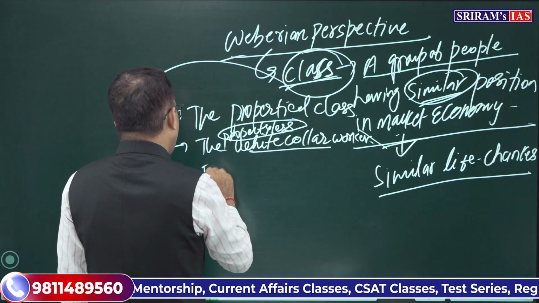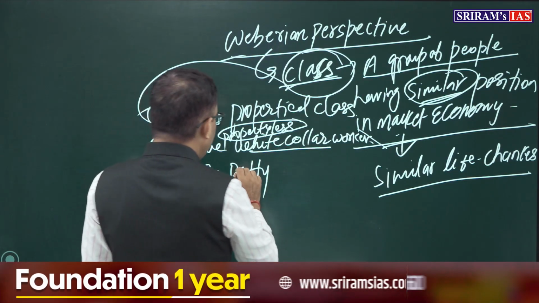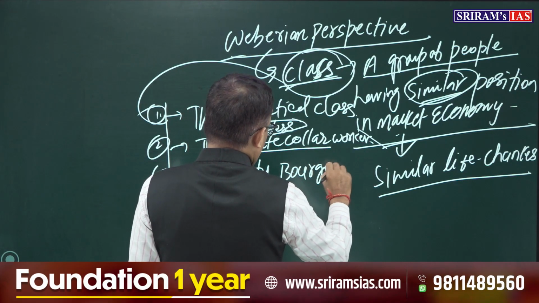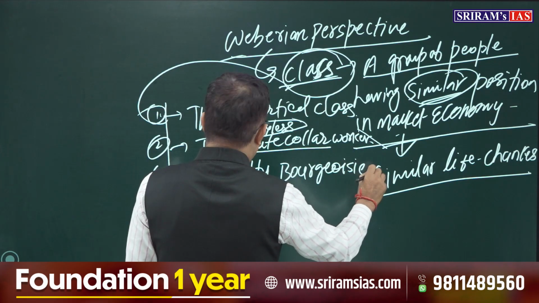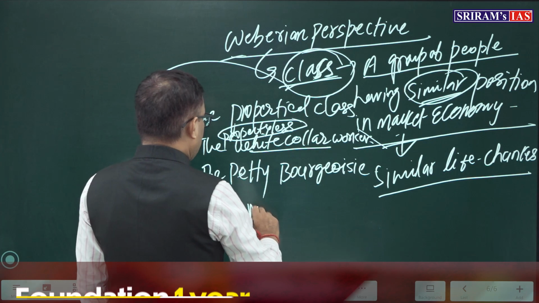And third, the petty bourgeoisie. Petty means small. The petty bourgeoisie. And the fourth one, Weber talks about the manual working class.